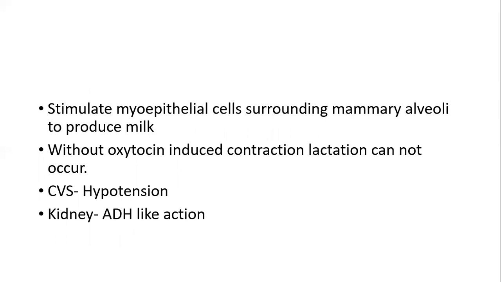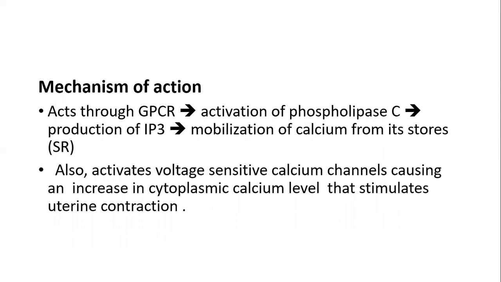Oxytocin on the cardiovascular system causes hypotension, and on the kidneys it has antidiuretic hormone-like action. How does it act? Mechanism of action: basically, it acts through G-protein-coupled receptors. There is activation of phospholipase C, increase in IP3, inositol triphosphate, thereby causing mobilization of calcium from its stores. It also activates voltage-sensitive calcium channels, causing an increase in cytoplasmic calcium level that stimulates uterine contraction.